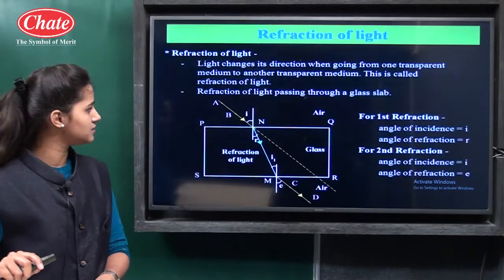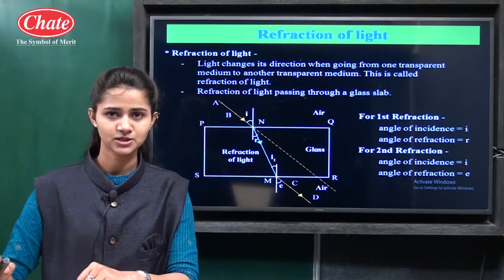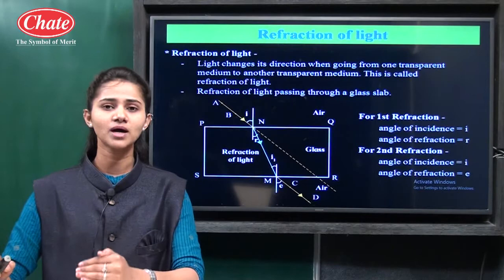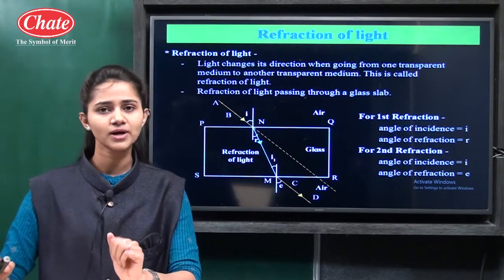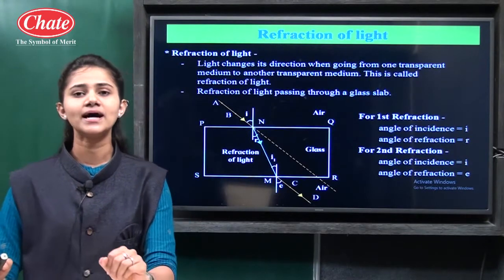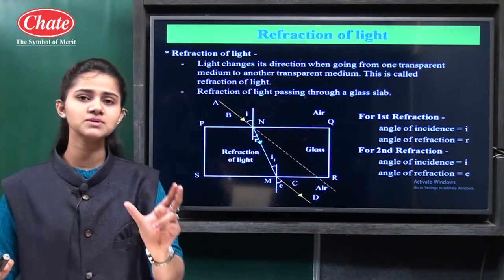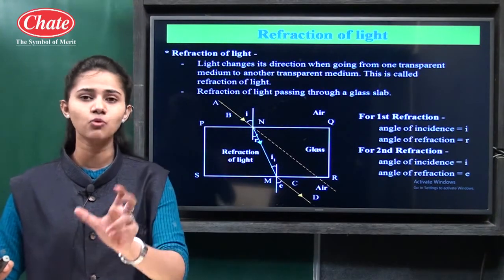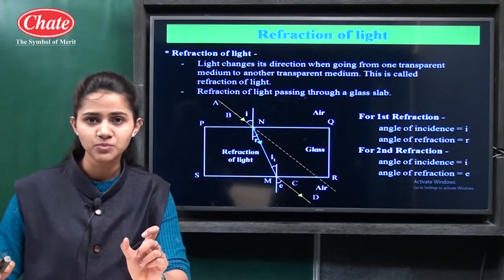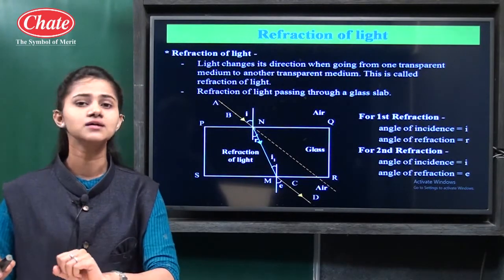Let's start. First, what is meant by the refraction of light? Whenever light passes from one medium to another medium, the direction of light changes. We know that light always travels in a straight line. But suppose one medium is air and another medium is water, then while traveling from the air to the water, the path of the light, or the direction of the light, changes.